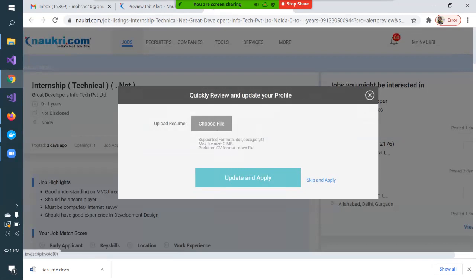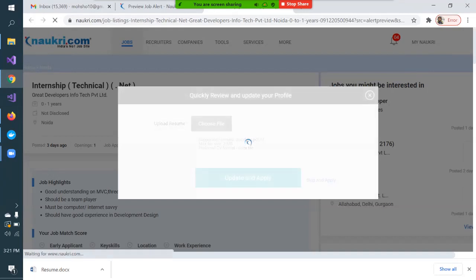Or if you think your profile is up to date, then you can skip these two options, upload resume or update and apply. You can just select skip and apply. If you think your resume is up to date, and whatever skills they have mentioned in the job description you have already mentioned clearly on your resume, then just go and skip and apply.